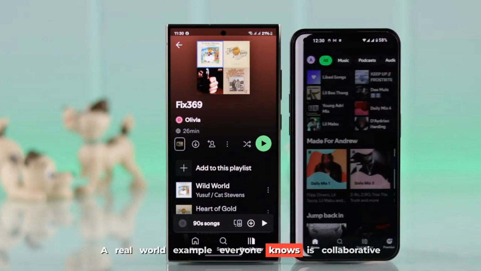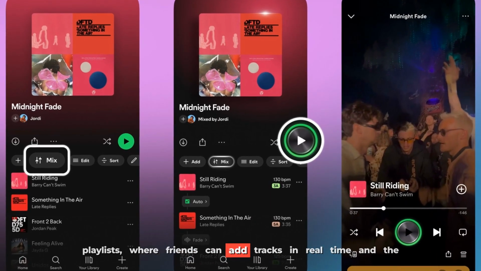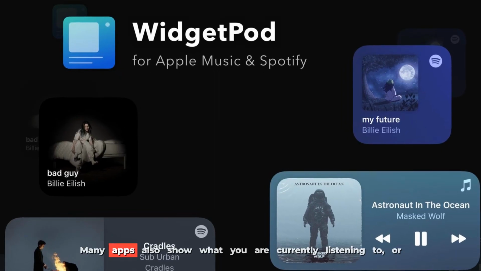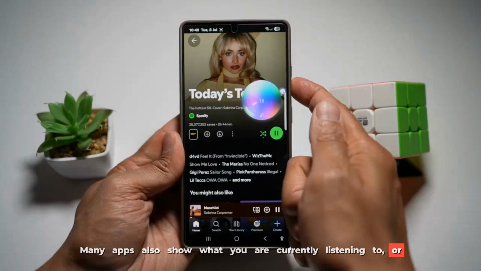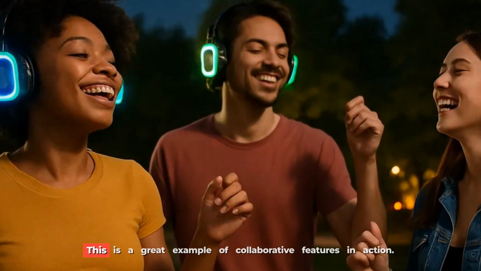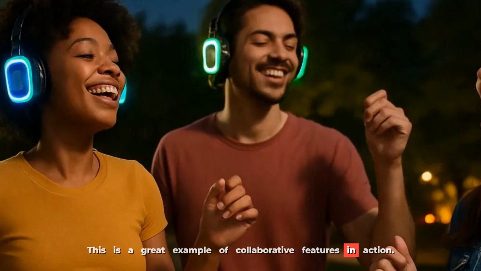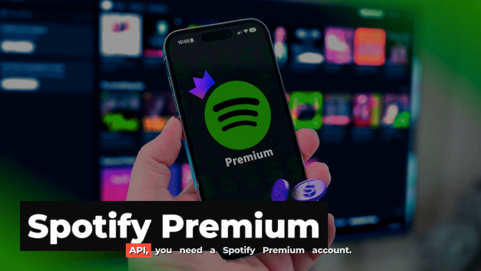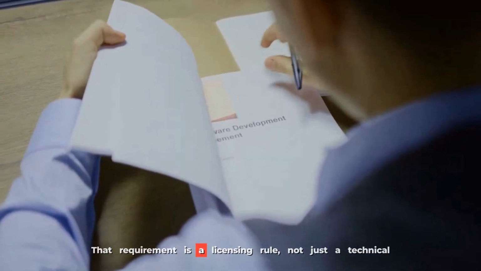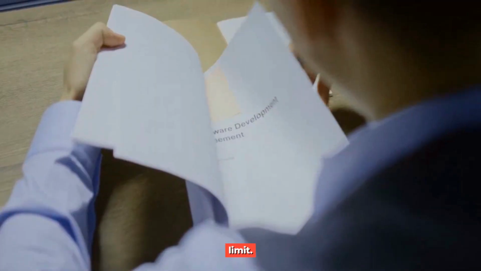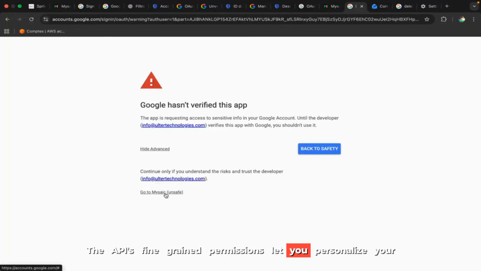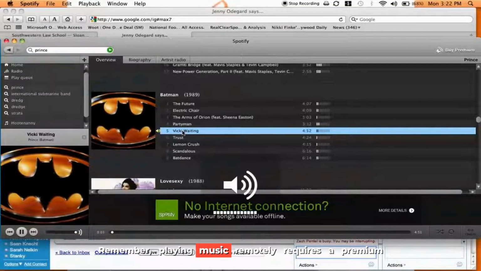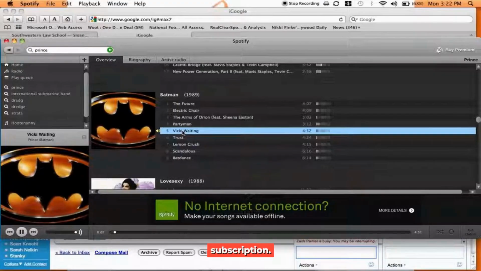A real-world example everyone knows is collaborative playlists, where friends can add tracks in real time, and the API keeps everything in sync across devices. Many apps also show what you are currently listening to, or let you save songs to your library. This is a great example of collaborative features in action. There is a catch. If an app wants to play music on your device through the API, you need a Spotify Premium account. That requirement is a licensing rule, not just a technical limit. The API's fine-grained permissions let you personalize your experience, but only within the boundaries you set. Remember, playing music remotely requires a premium subscription.